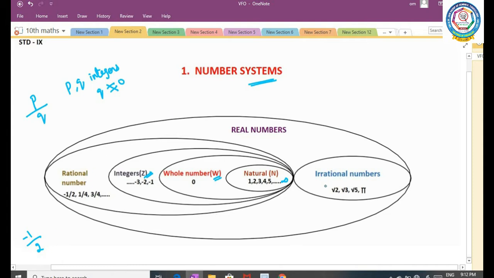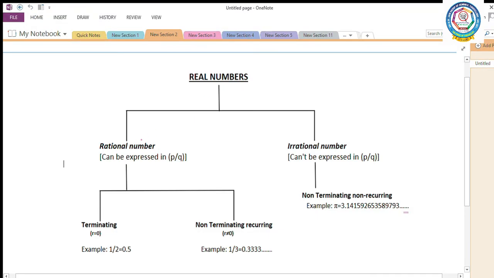Next one, irrational numbers. What is meant by irrational numbers? We can't express them in P by Q form. For example, root 2. Root 2 is not an integer. So the collection of rational and irrational numbers is called real numbers. So what are real numbers? The collection of rational numbers and irrational numbers is called real numbers.